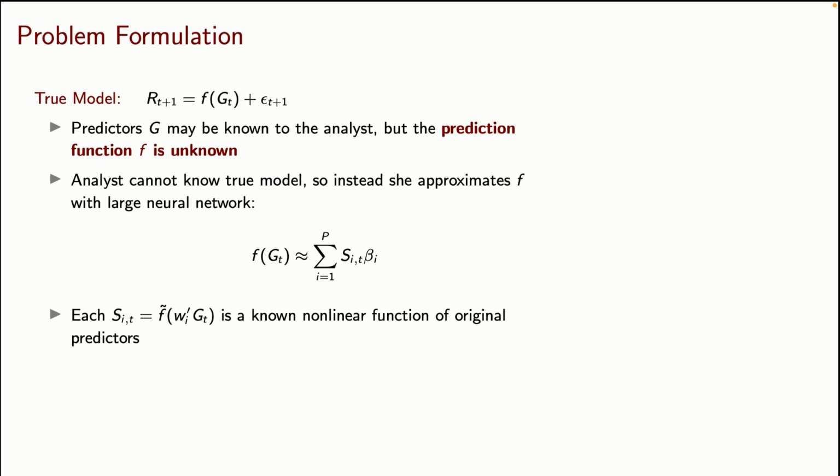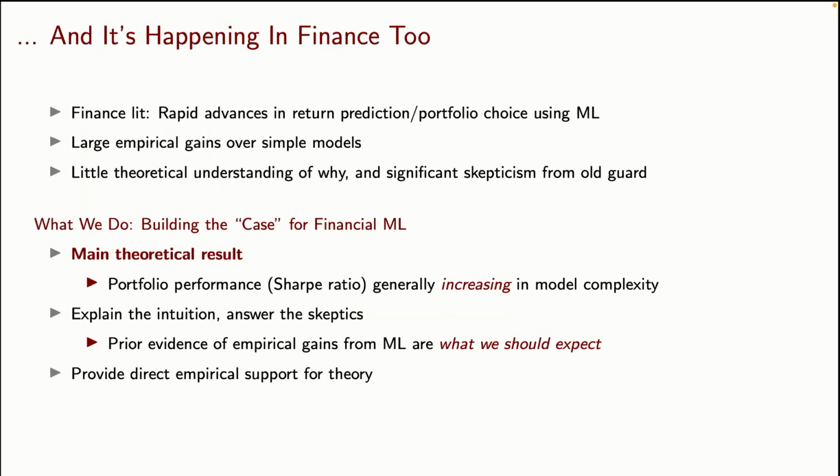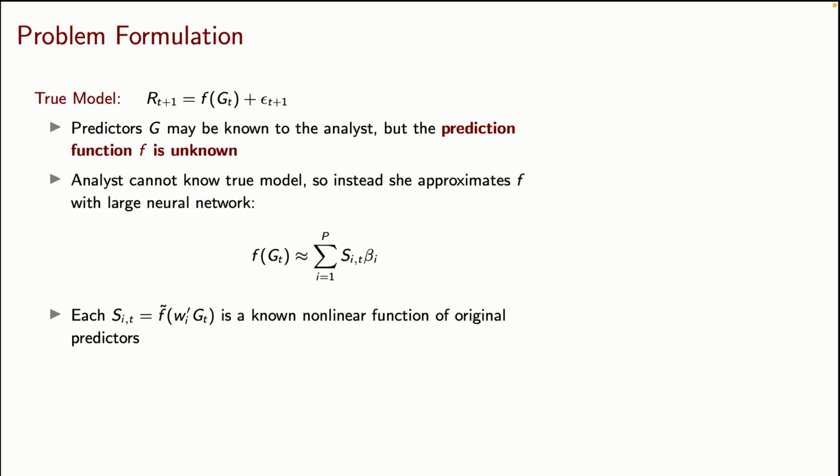Okay, so to formulate the problem, let me cast it as a bit of a thought experiment. Suppose you have an analyst who's doing some research. They want to build a forecasting model. They want to forecast, say, market returns using some information, some variables. I'm going to call those variables G. These can be standard predictor variables.